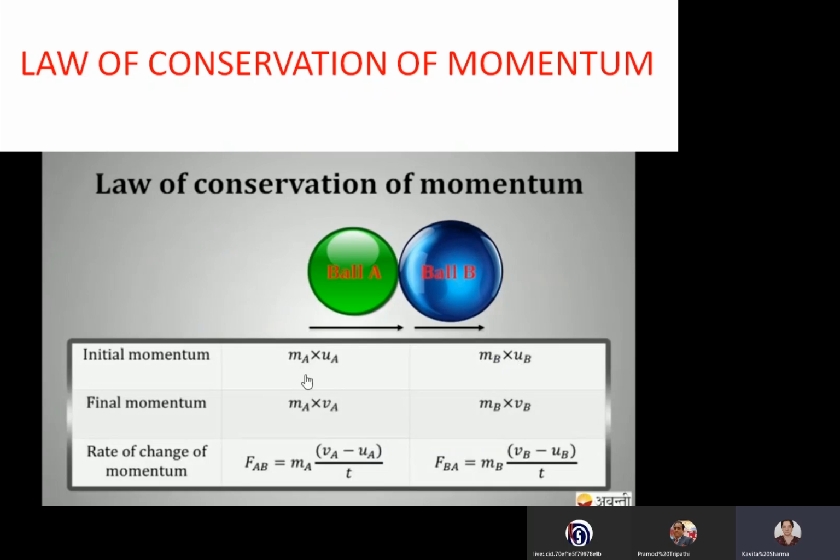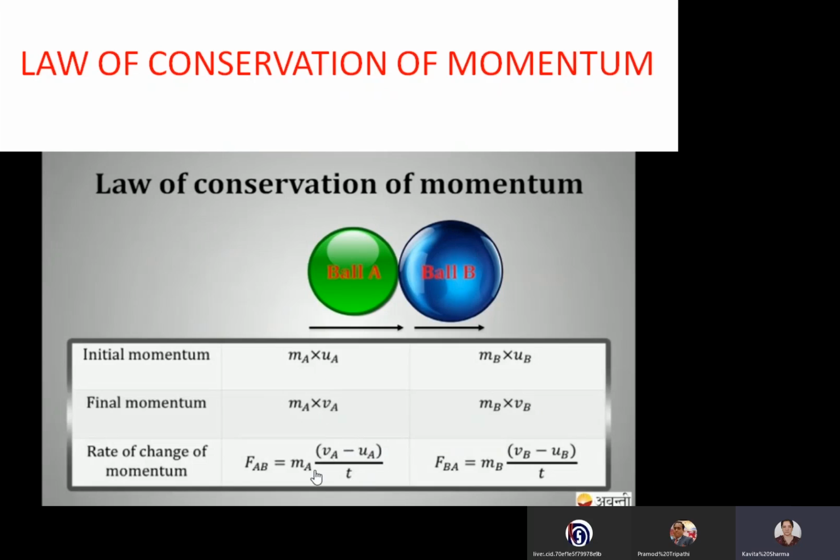Final momentum of ball A is MA into VA. VA is the final velocity, and final momentum of ball B is MB into VB, that is mass of second object and the velocity of second object. Now, if we consider rate of change of momentum of ball A, it is final momentum minus initial momentum divided by time, that is MVA minus MUA by t.